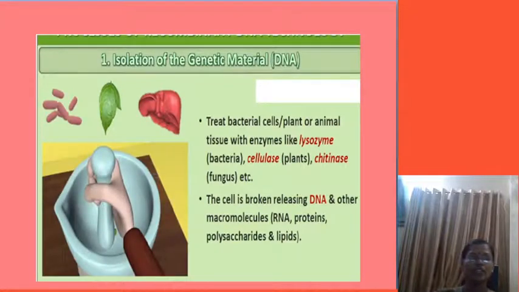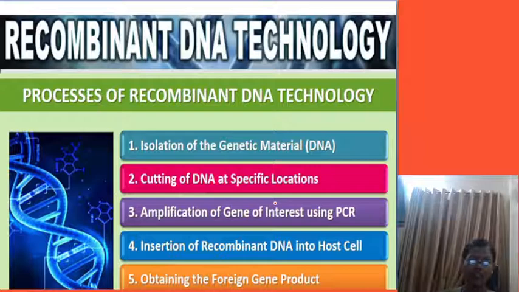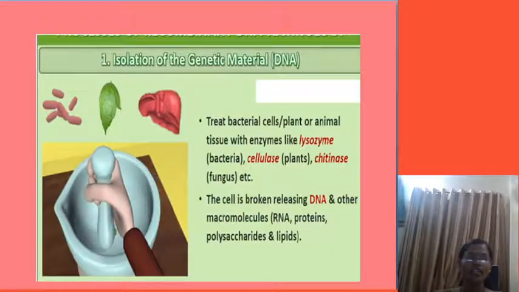Then next are the steps of the recombinant DNA technology. It is the last concept of this topic. Please concentrate here. Recombinant DNA technology: the first step is isolation of the genetic material, then cutting of the DNA at the specific site, amplification of the gene of interest by using PCR, insertion of the recombinant DNA into the host cell, and obtaining the foreign gene product. So these are the 5 steps of recombinant DNA technology.